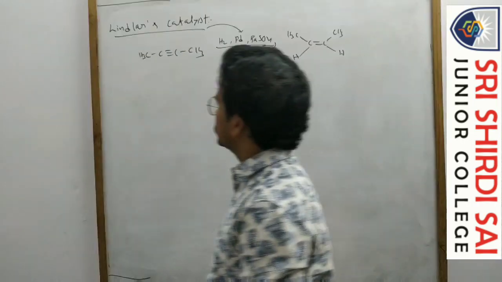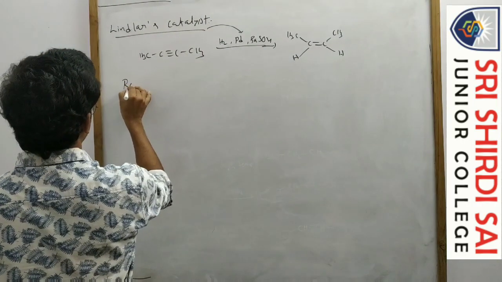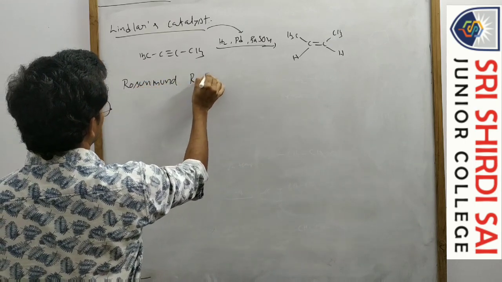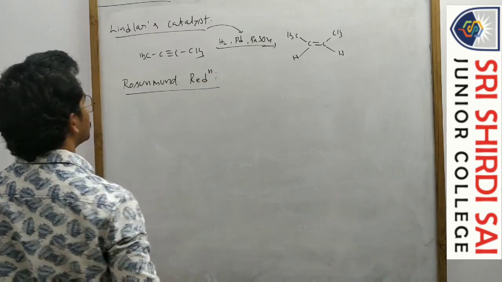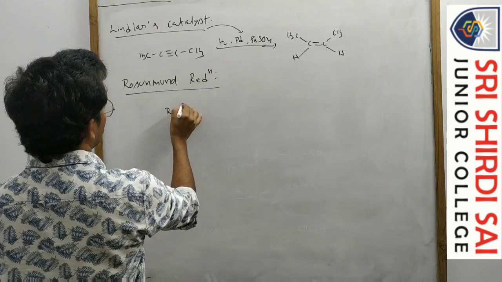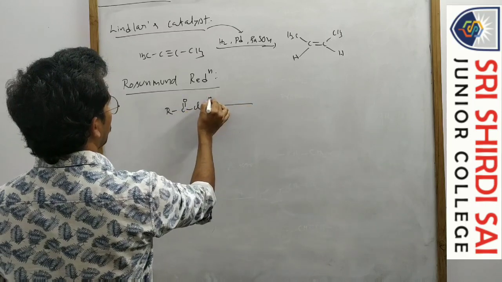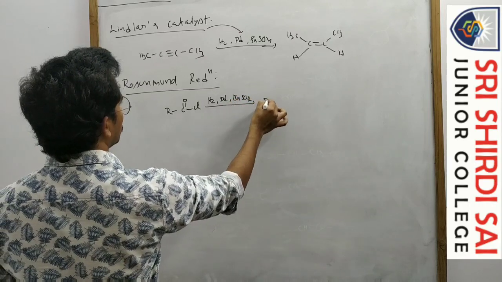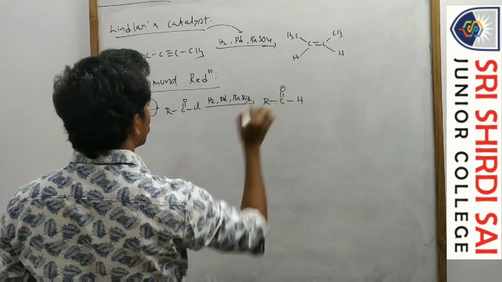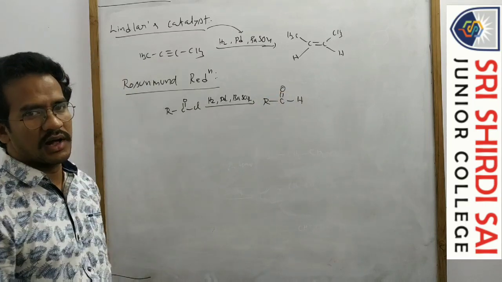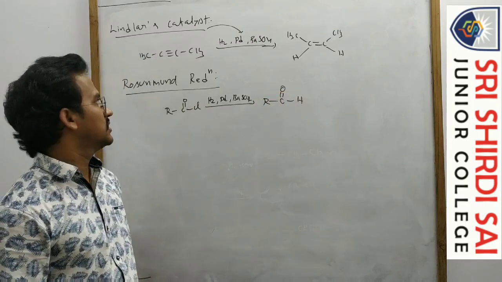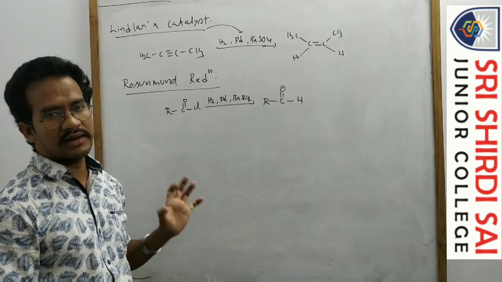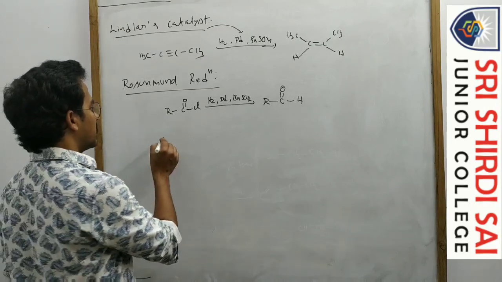Okay. So now here, one specific reaction is there, that is the Rosenmund reduction. This Rosenmund reduction means the conversion of acid halides into aldehydes. Very specifically, Rosenmund reduction means here the conversion of acid halides into aldehydes in the presence of the Lindlar catalyst.